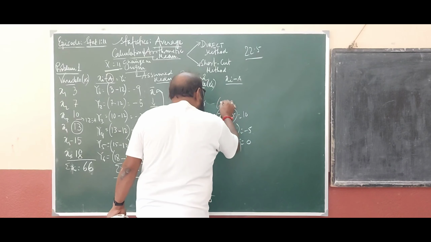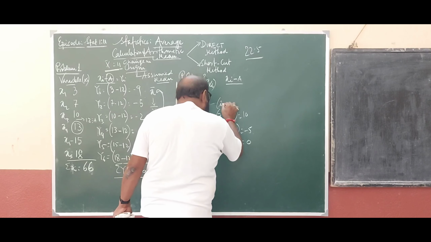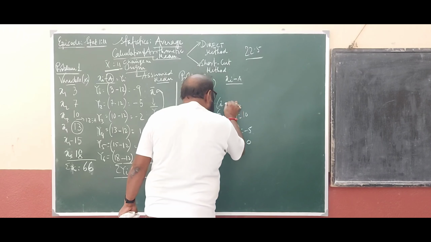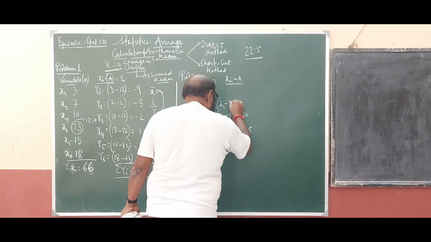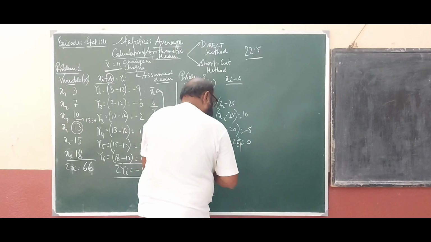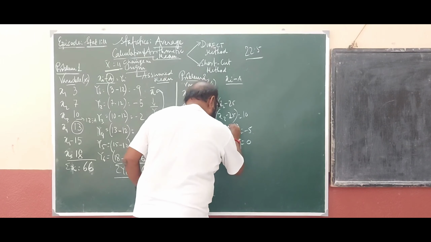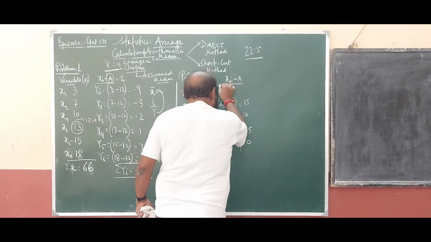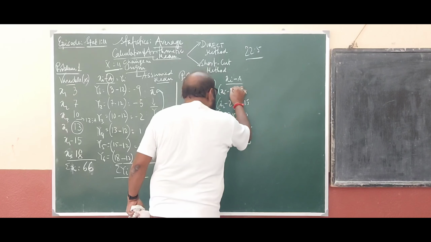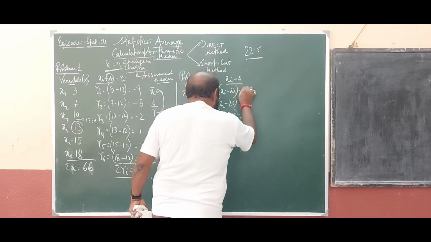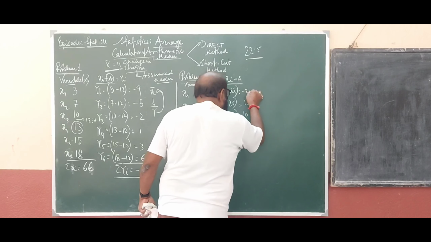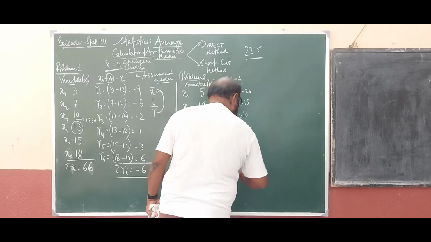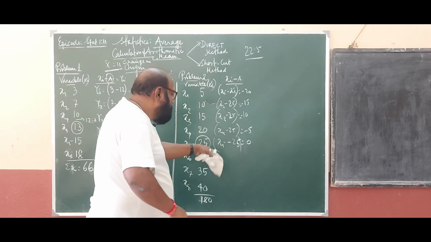Now x2 minus 25 equals to minus 15, and x1 minus 25 equals to how much? Minus 20. Clear? Just consider that part.